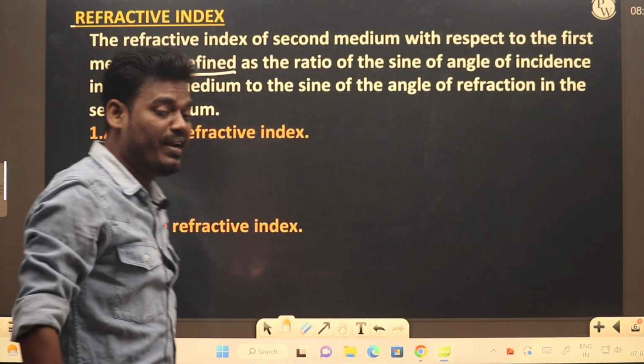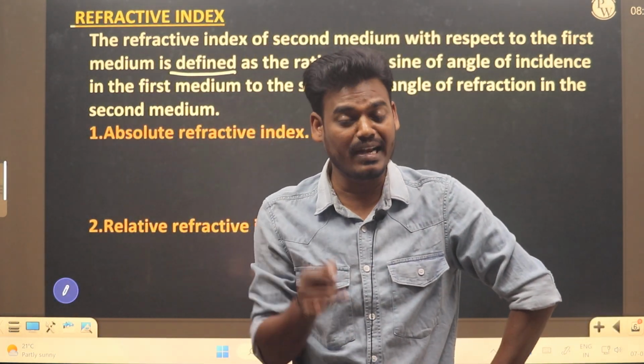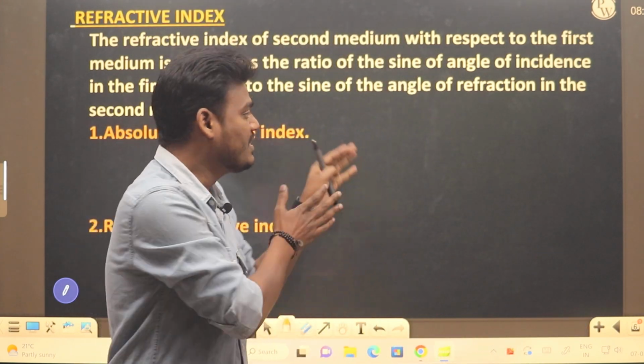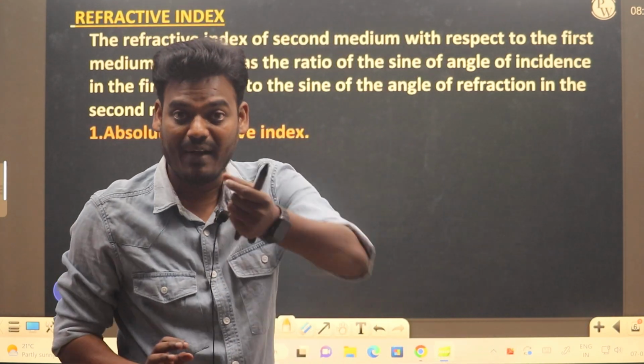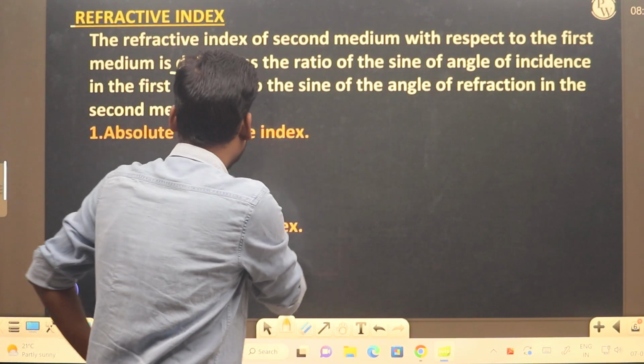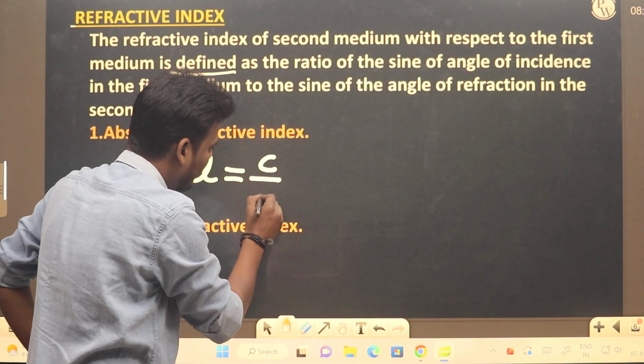So in refractive index we have two types. One is absolute refractive index, the second is relative refractive index. Let's try to understand the difference between these two. So here, absolute refractive index. Generally if I express it, mu equals c divided by v.